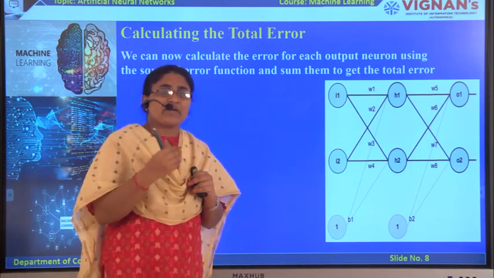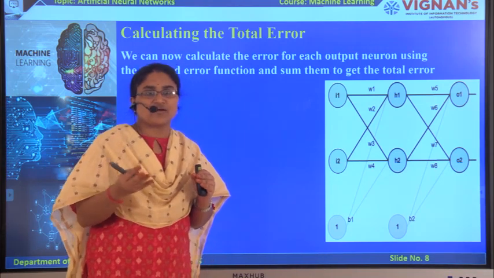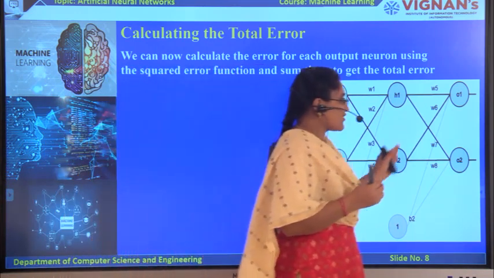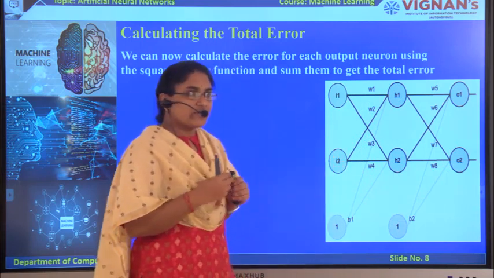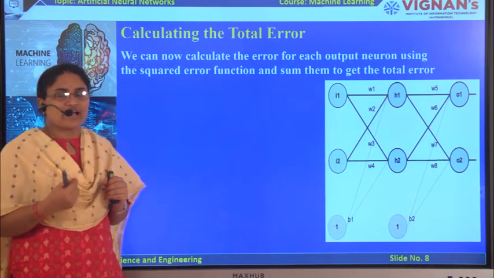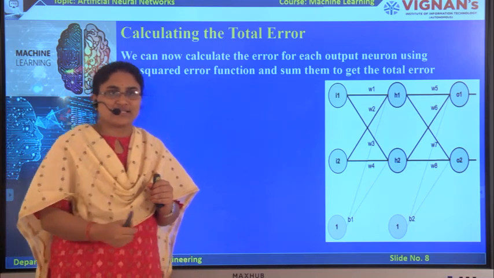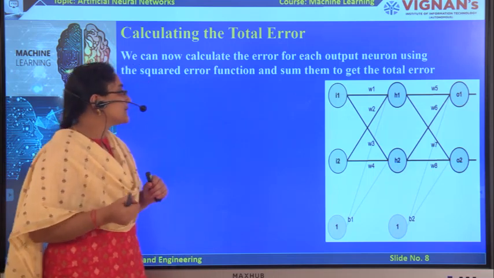So maybe we get some errors due to the random initialization of the weights. So we have to check how much error we get in this network. If we have any error, then we have to rectify it by using the back propagation step, adjusting the randomly selected weights and bias values.